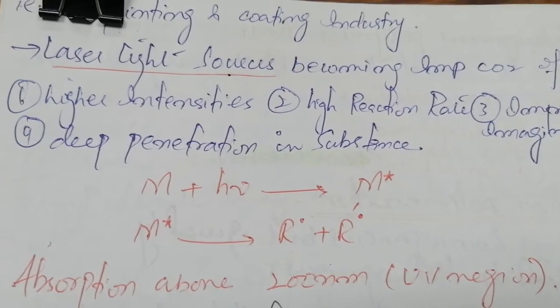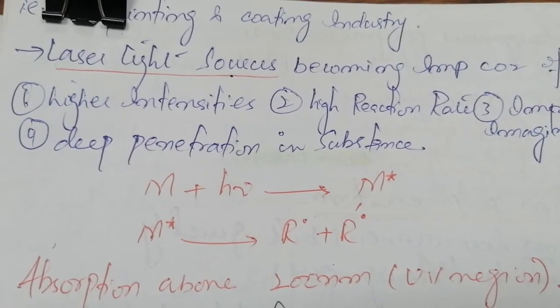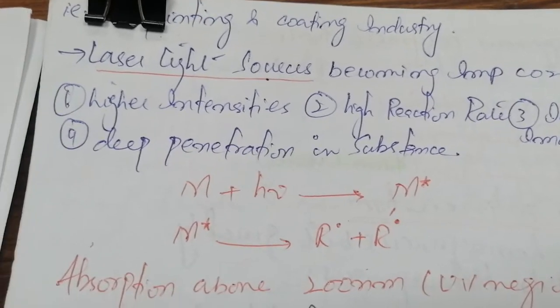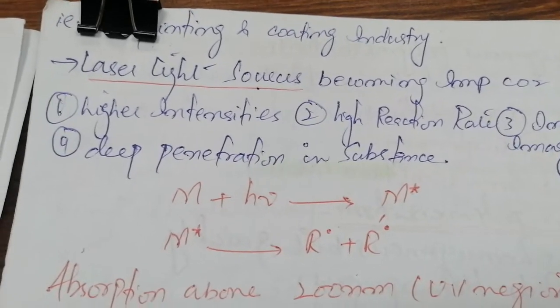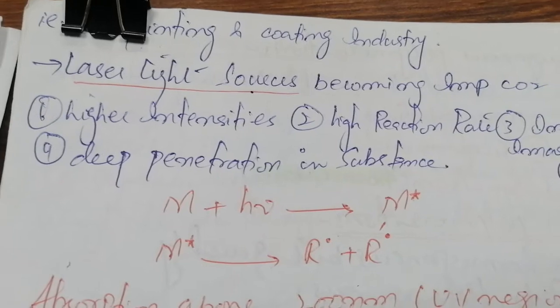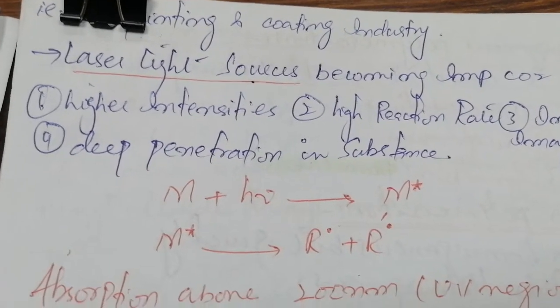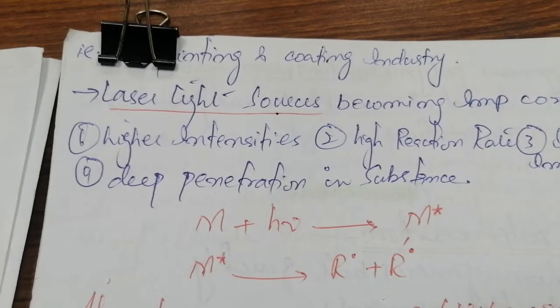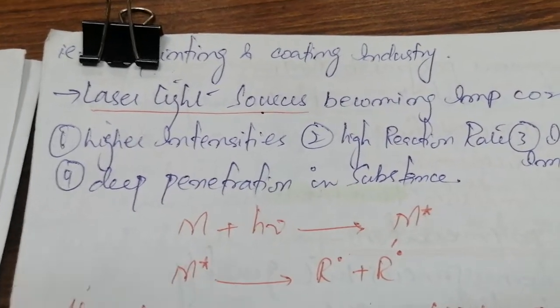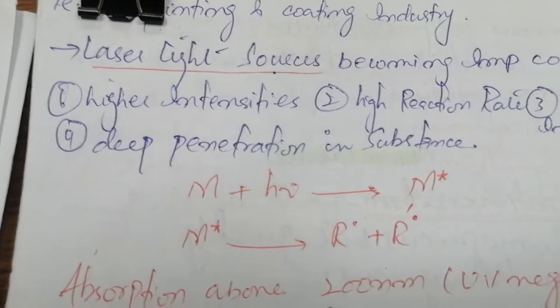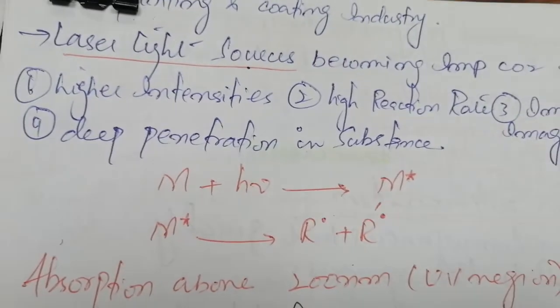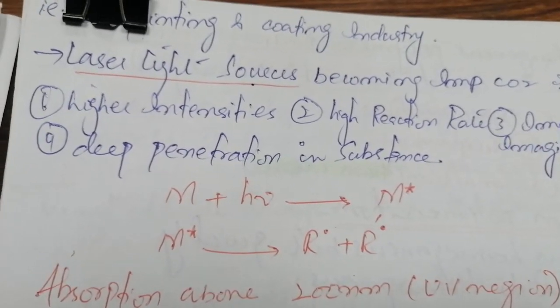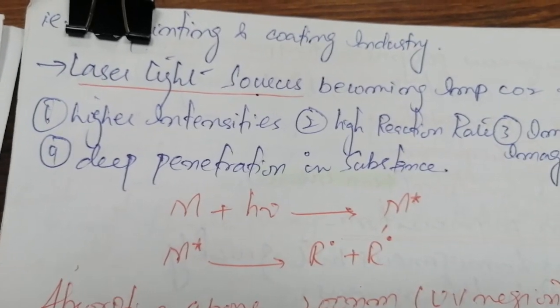So what will happen while we're using the laser light? When any M compound gets the energy, it becomes excited. The star sign is the sign of excitation, and then the excited species will decompose into two different radicals. This is happening by the source of laser light, right? So usually absorption occurs above 200 nanometers in the UV region, right, by laser light.